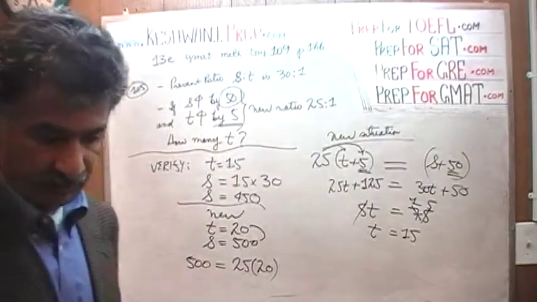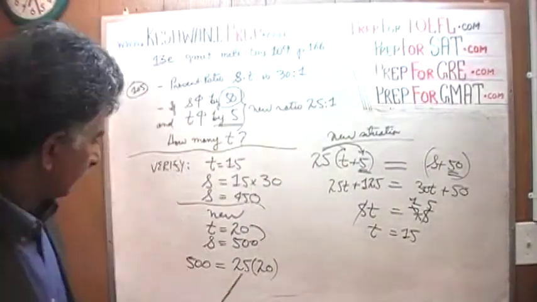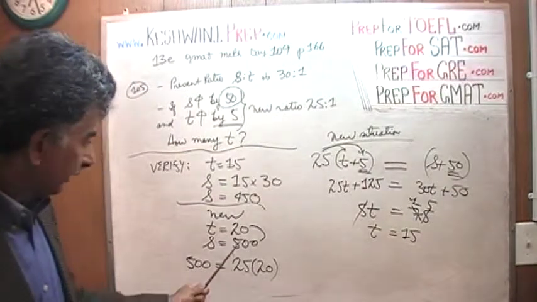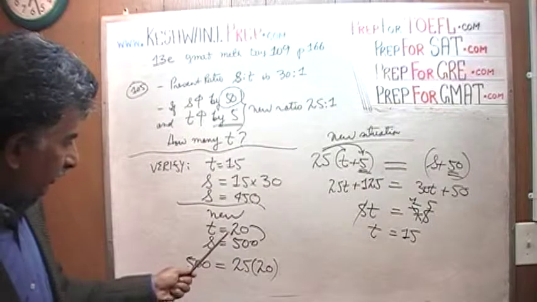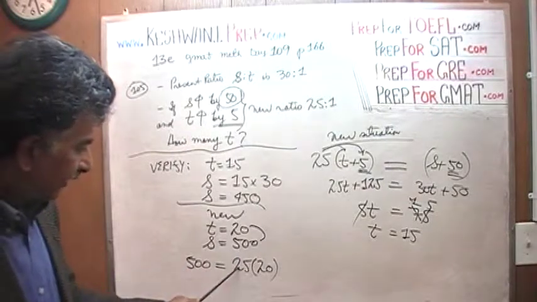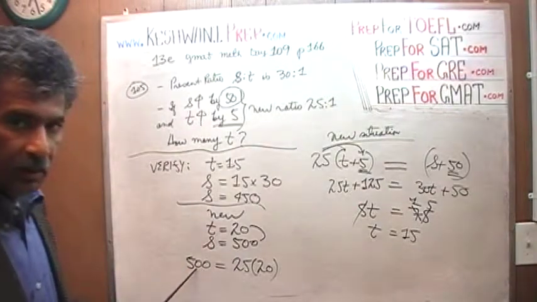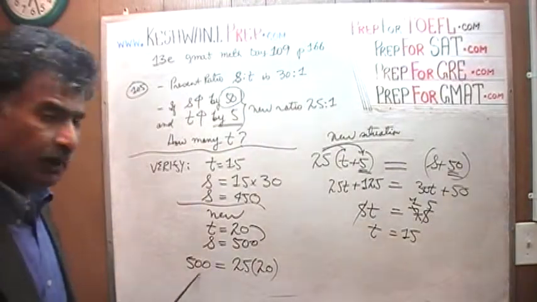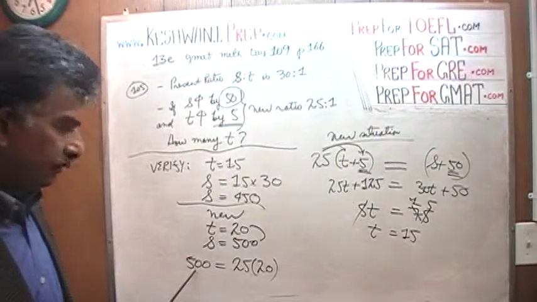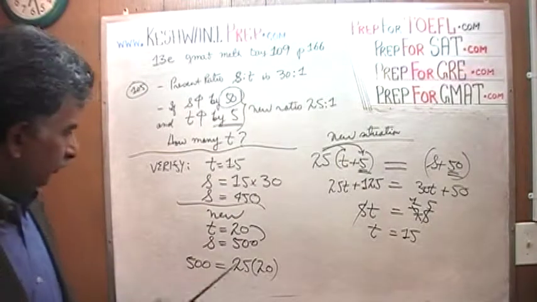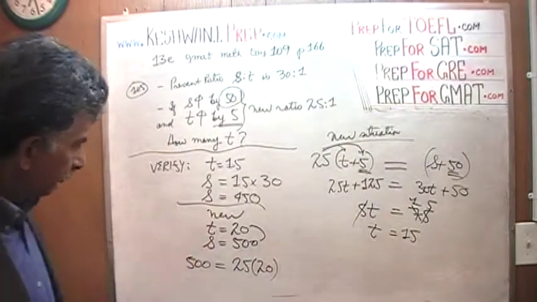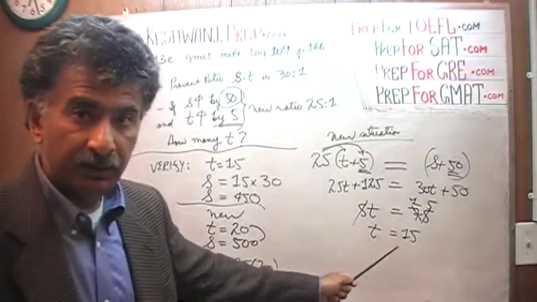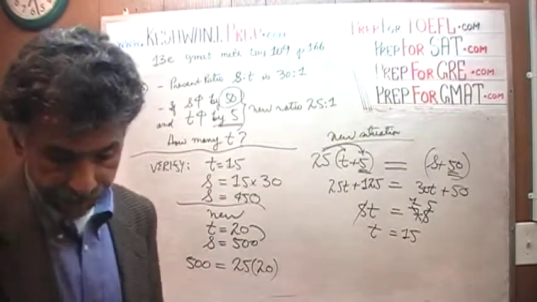Because 25 times 10 is 250, therefore 25 times 20 will be 500. It matches. 25 times the new number of teachers is in fact the new number of students. The new number of students is 50 more than before, and the new number of teachers is 5 more than before. You see, it works, it verifies. Had we had the wrong answer for t, it would not have worked out.